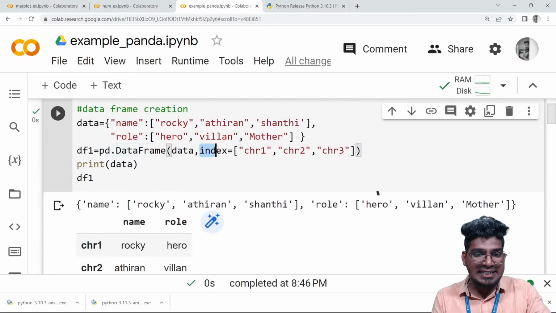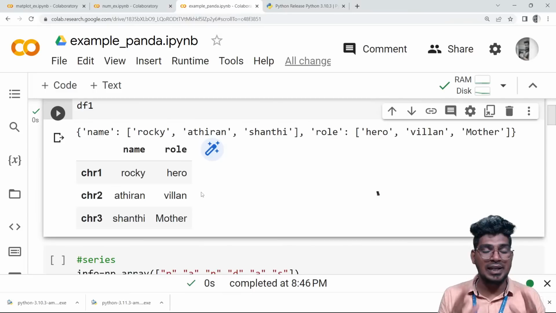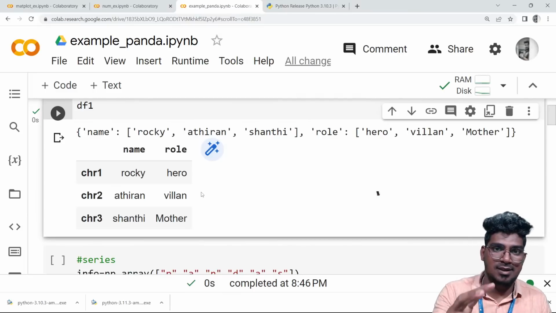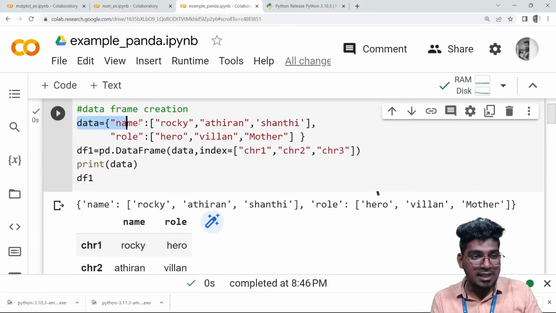You can see it here. Here I am mentioning the index numbers, that is character 1, character 2 and character 3. So character 1, character 2 and character 3 are Rocky, Adhiran and also Shanti. And the roles are hero, villain and mother. This is the way we can create the tabulation format, the data frame of this particular data.